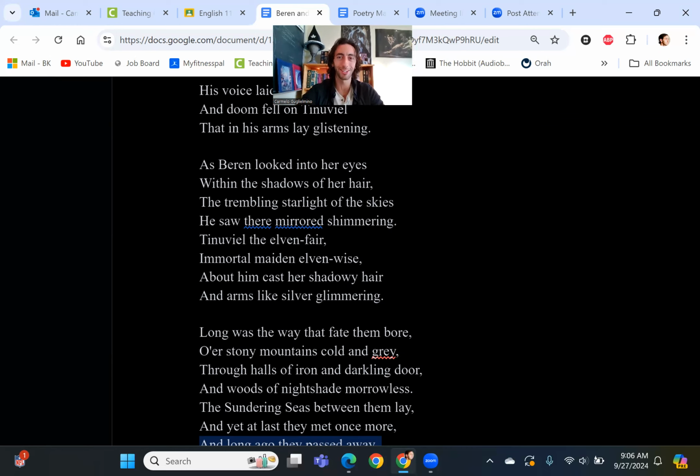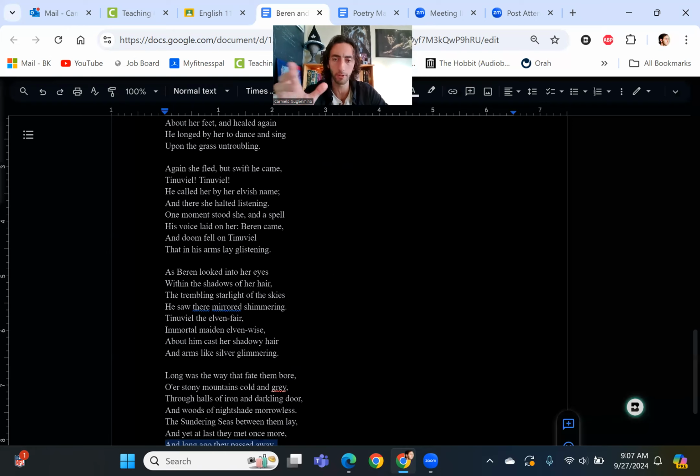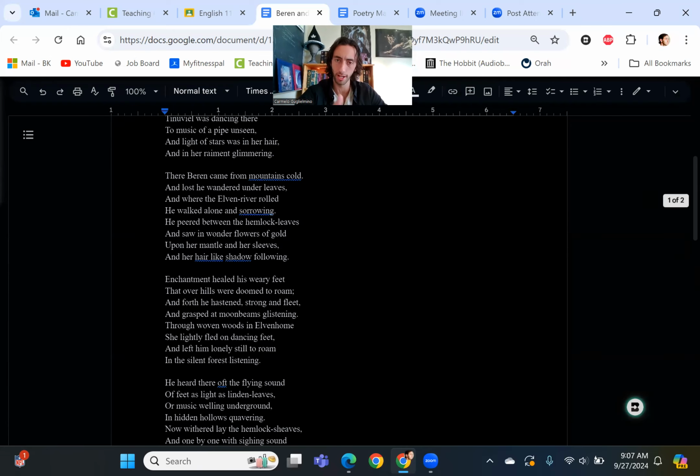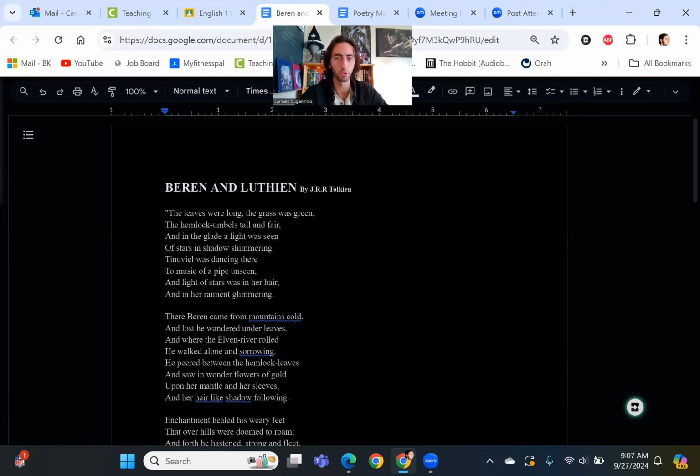So you have this, again, very medieval image of the knight, or of the man who is painfully longing for this girl that he's in love with. And being with her is what's going to heal him, essentially. It's beautiful, right? It's a beautiful image. He's definitely, again, drawing on that gender dynamic that we see in medieval literature.